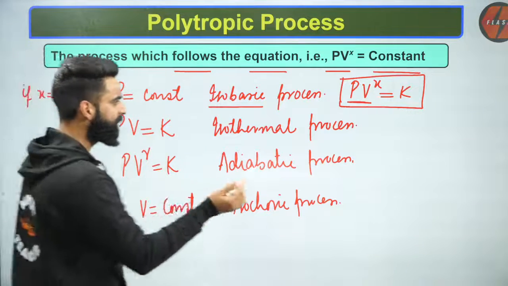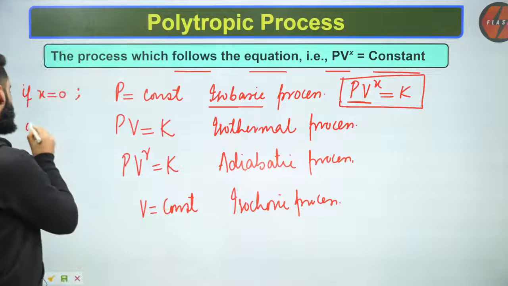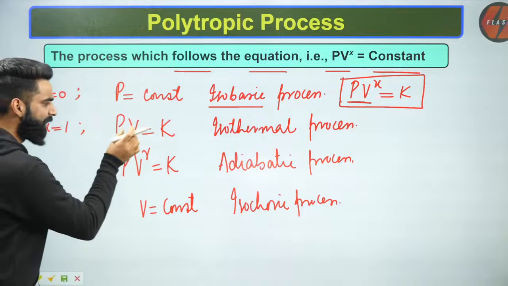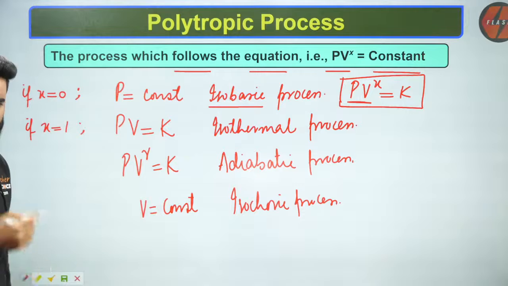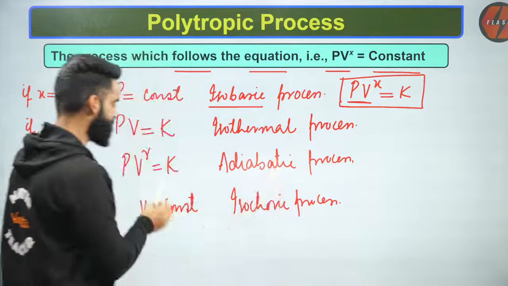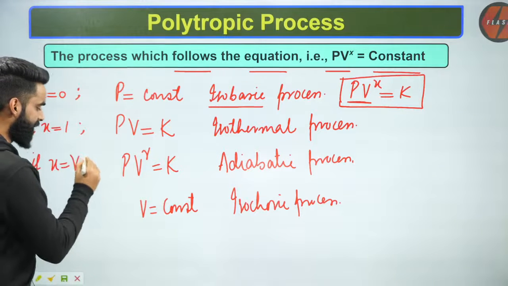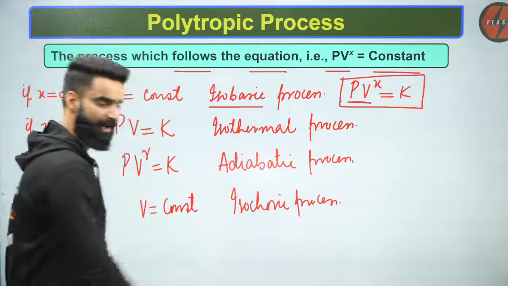Now, if I put the value of X as 1, what do I get? I will get P multiplied by V is equal to constant. That means I'm talking about the isothermal process. Very simple. Similarly, if I put the value of X as gamma, I'll be getting PV to the power gamma is equal to constant. That means I'm talking about the adiabatic process.